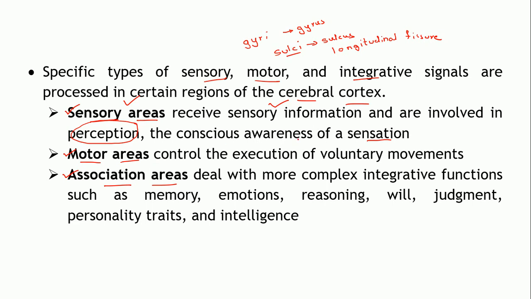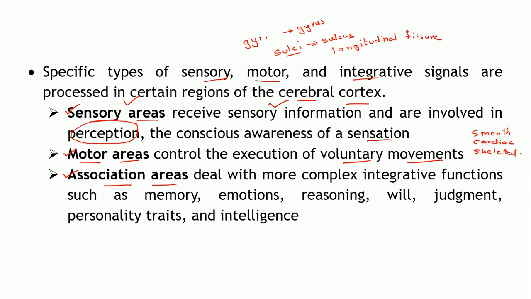The motor areas, as I have said, control the execution of voluntary movements, motor functions. These may involve the contraction of which type of muscles? How many types of muscles are present in the body? Muscular tissue you all have studied. There are three: smooth muscles, cardiac muscles, and skeletal muscles.